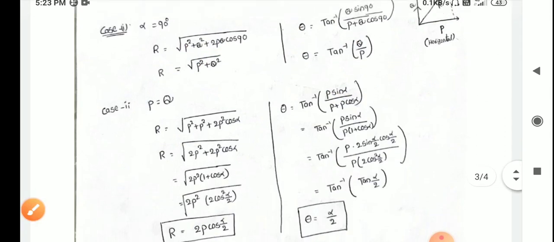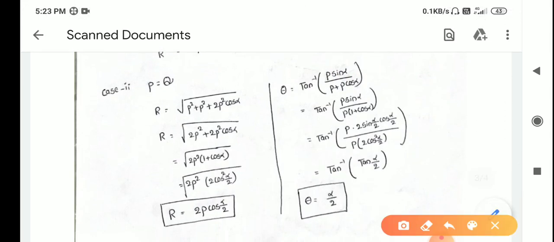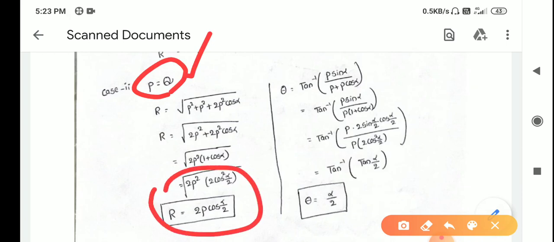Now coming to the second case. If two forces are equal, that is P equal to Q, then substituting or replacing Q with P in the above formula, you will get R equal to 2P cos alpha by 2, and theta is equal to alpha by 2.